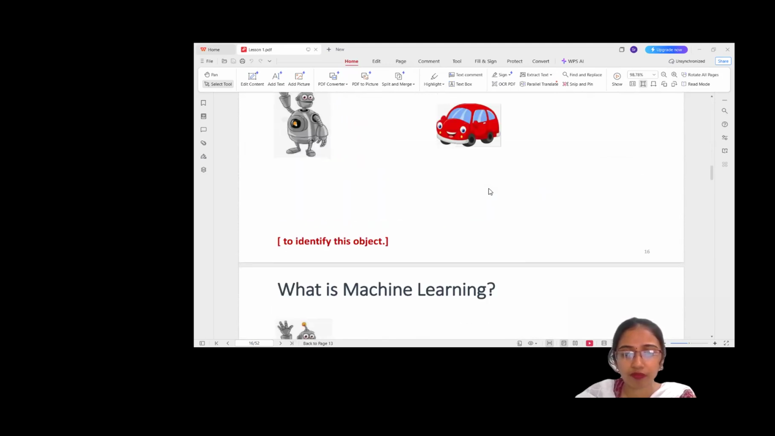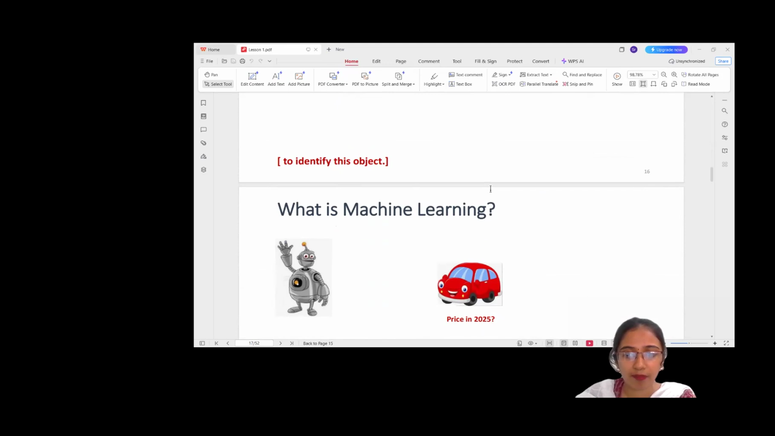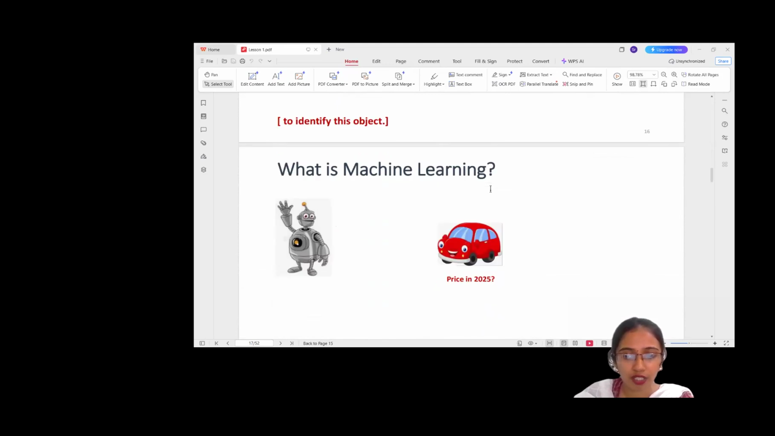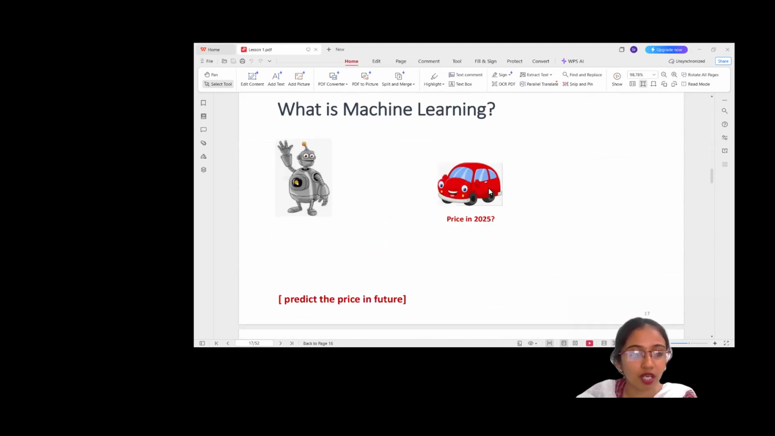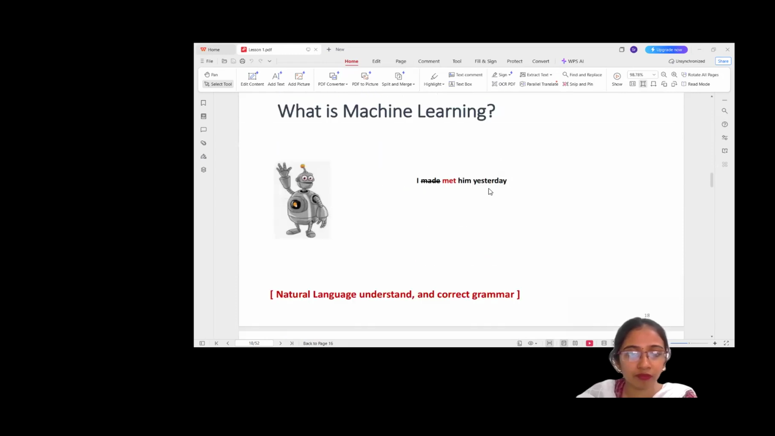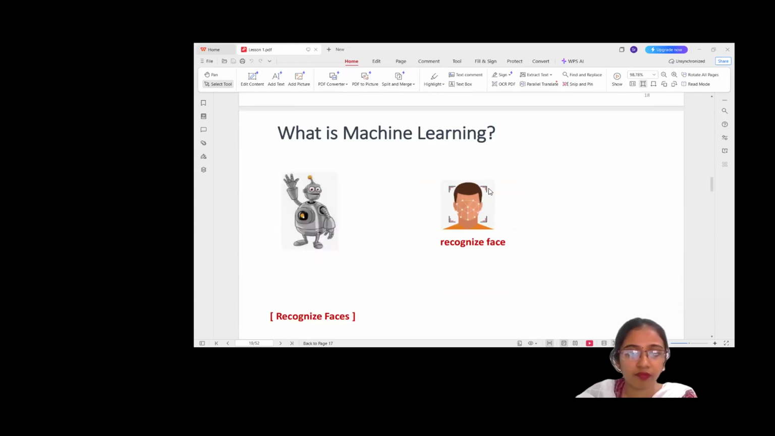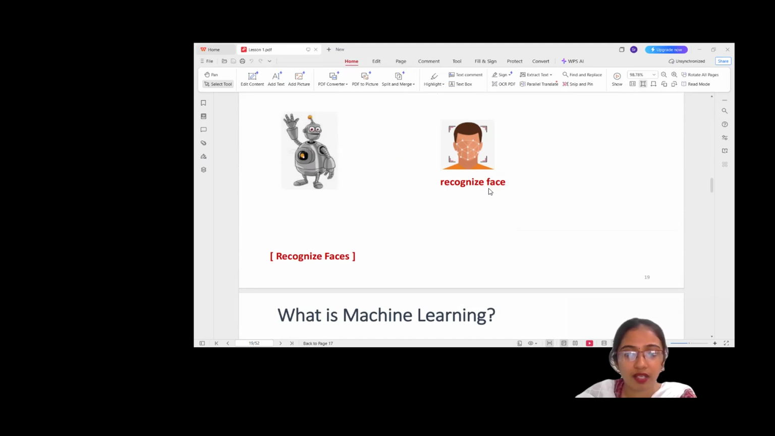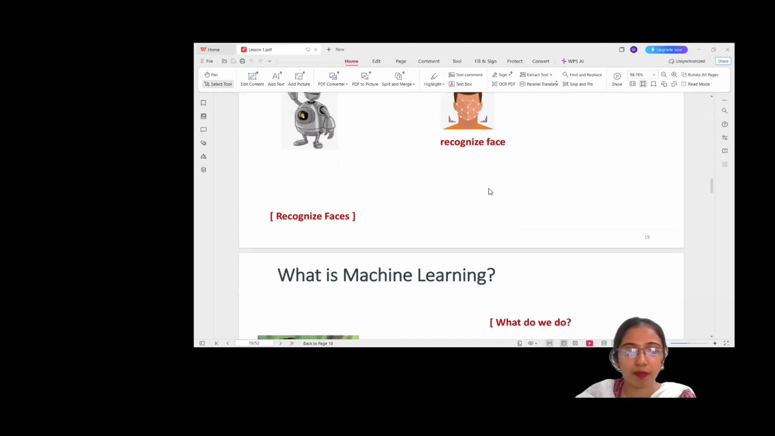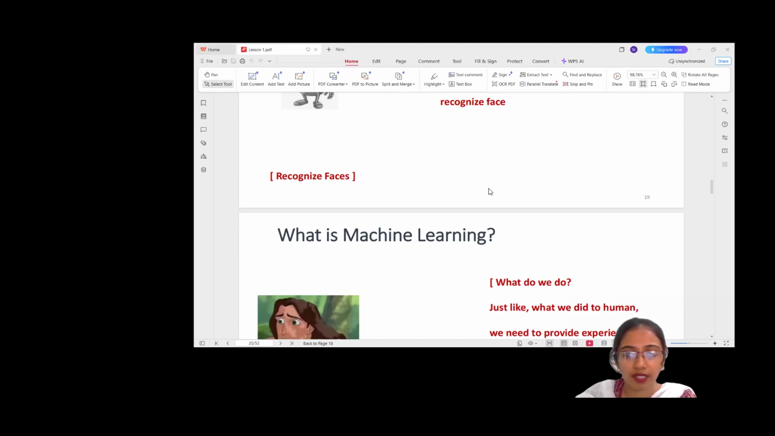So, for example, identify an object, predict the price of a house, understand natural language of fixed grammar, recognize a face, just like how your phones unlock. These are some of the things that machines can learn, and it can learn from experience and improve its performance automatically.